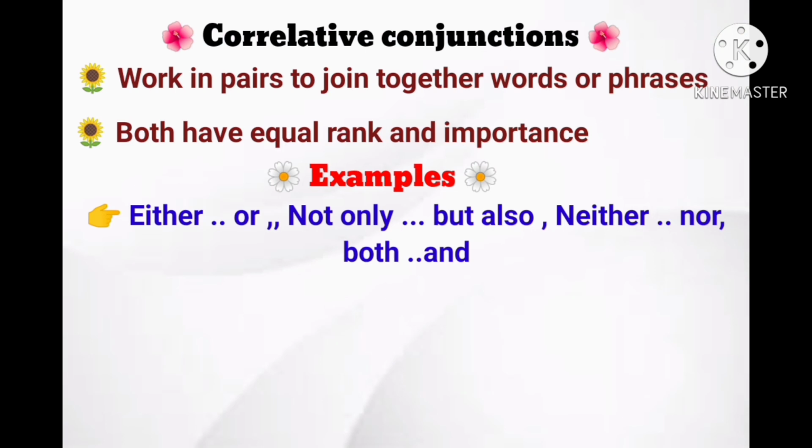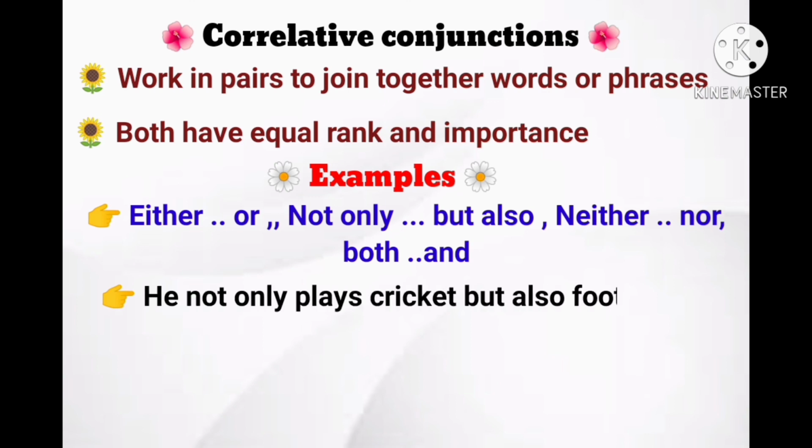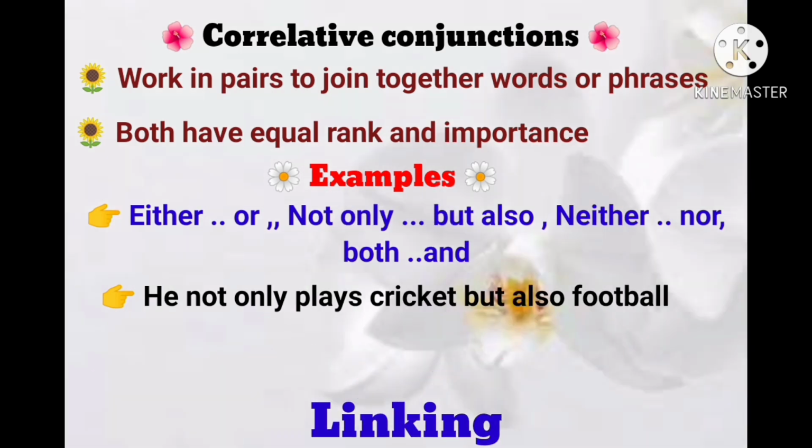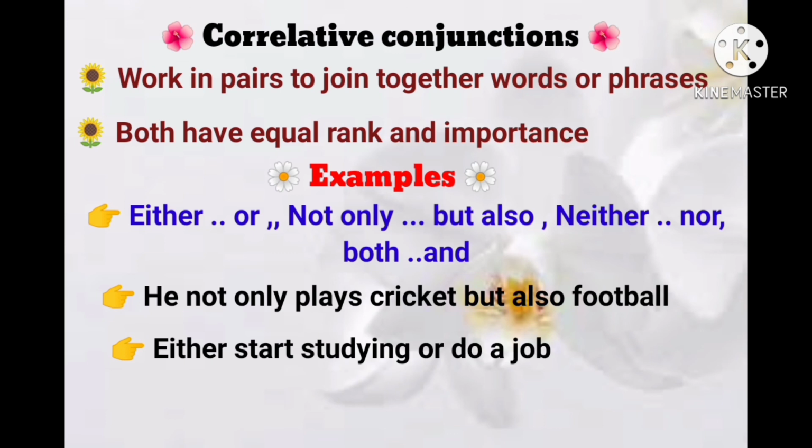Now we will move toward sentences of these. So, commence: he not only plays cricket but also football. So here is a combination of two parts of equal rank, joined by one linking pair, not only, but also.